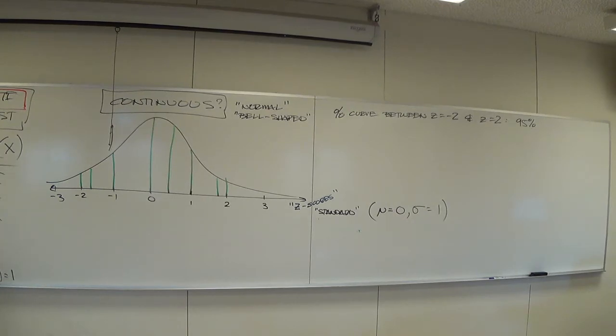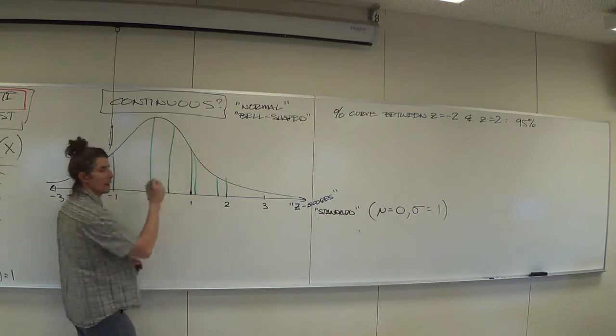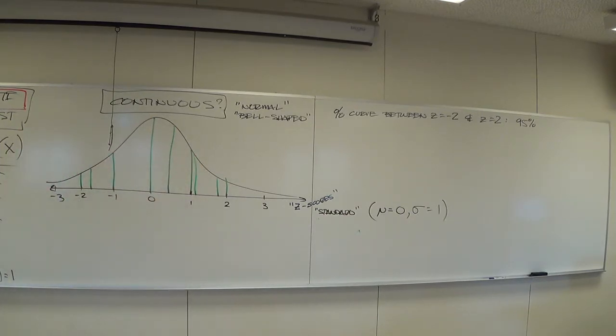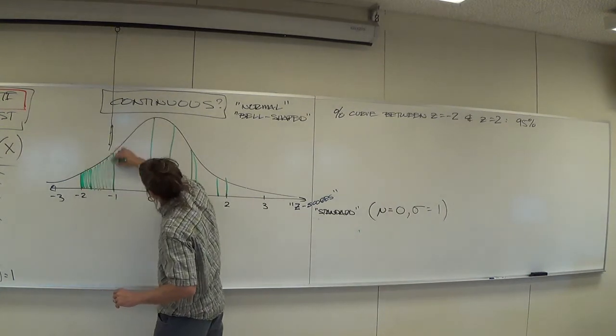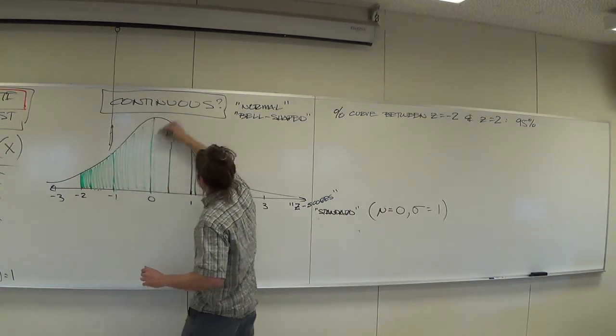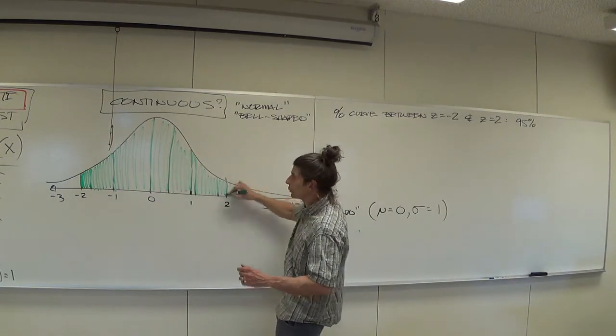Throw another number in. 1.1? All the lines in between the lines. Basically, every value between -2 and 2 has to have a vertical line drawn up. And we have to calculate that, right? And when you do that, you end up shading the entire curve between -2 and 2.